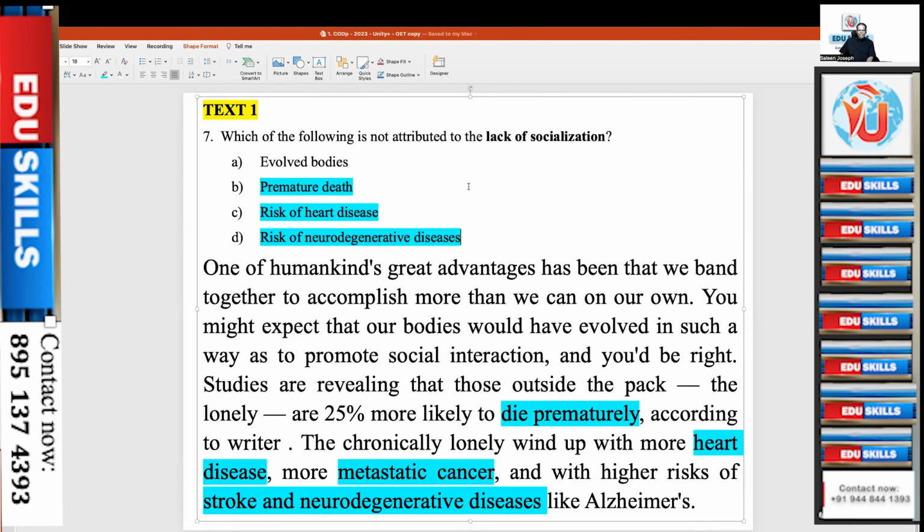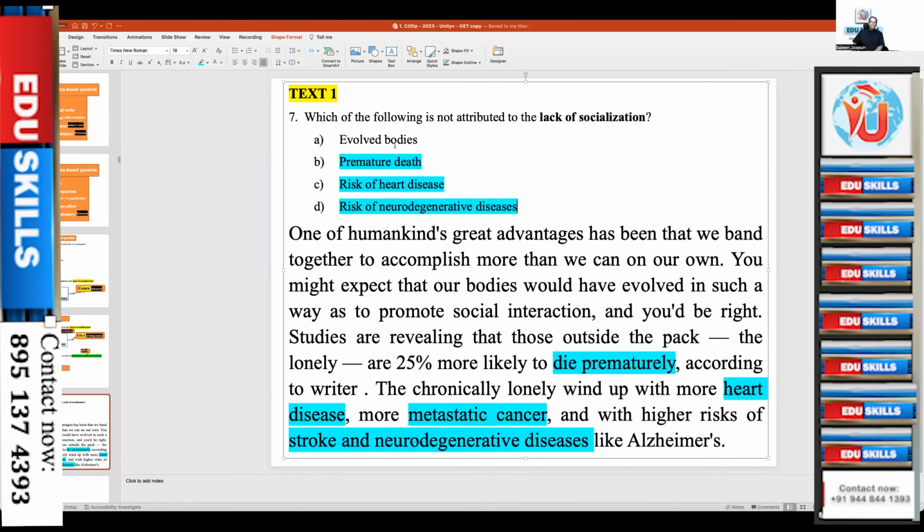All these three are connected with conditions, disease conditions. Whereas evolution of bodies is not a condition, right? Not a disease or a condition. Do you get me? So these three belong to one category. This does not belong to that category.